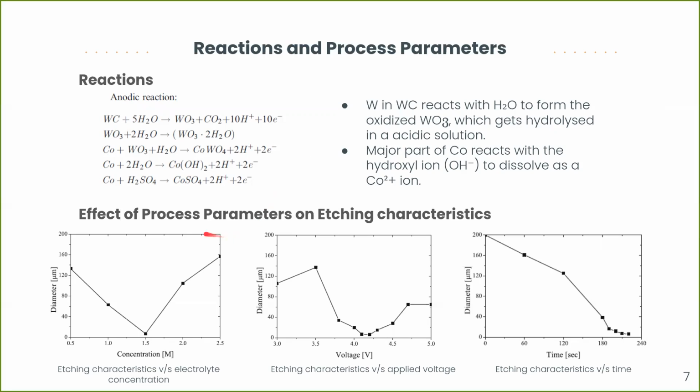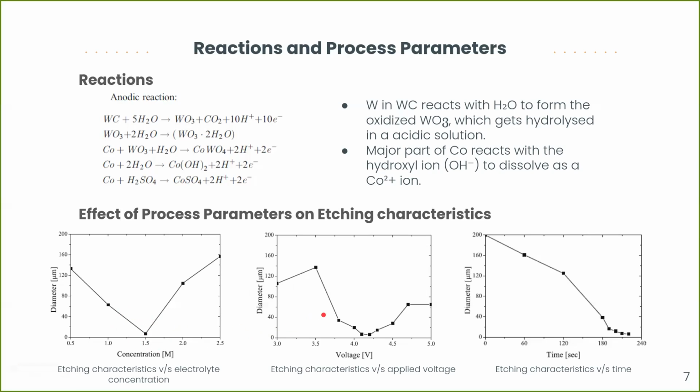Now we see how some of the process parameters change the etching characteristics, and that will help us to decide on the concentration, voltage, and time for which the process should go on. So first, the concentration. From experiments, it was found that the straightness and surface quality of the machined microprobe were not distinctively different with different concentrations. So we can just choose a concentration which is giving us maximum MRR. So that is 1.5 molarity of H2SO4 solution.